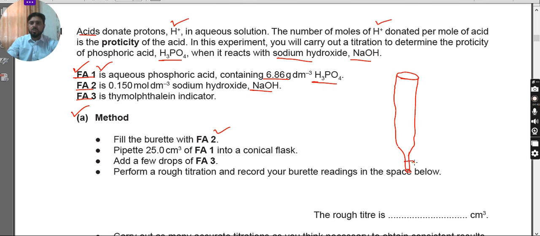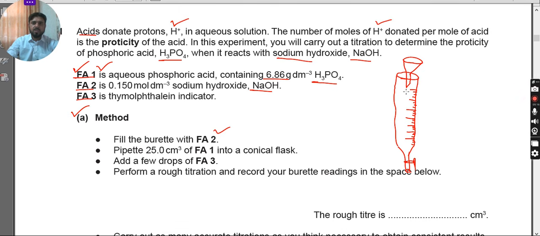This could be the type of burette you have, and there must be some readings, and you must know the maximum error that this apparatus has. So what is the error? Remember, the gap between the two minimum readings is considered as the error. Keep that in mind, and then carefully fill this burette up using the glass funnel.